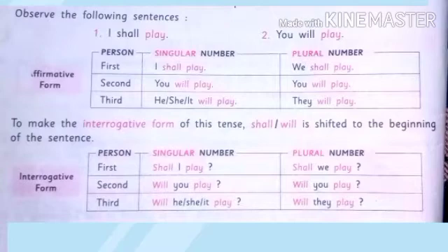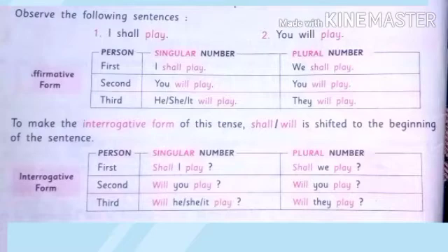In the affirmative form, in the first person singular number, I shall play. Plural number, we shall play. Second person, you will play. In singular number and in plural number, you will play. Third person, he, she, it will play. In singular number and plural number, they will play.